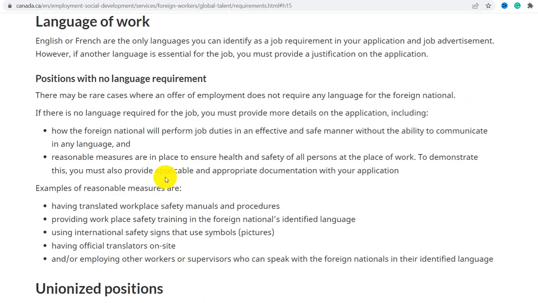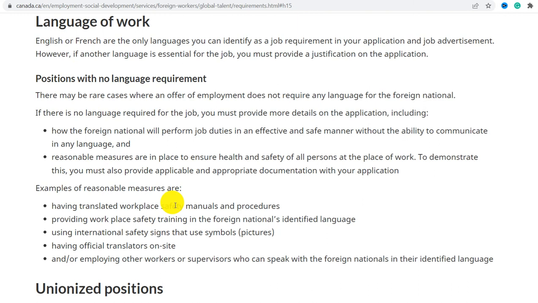In this global talent category, language of work, English and French are the only languages you can identify as a job requirement in your applications and job advertisement. However, if another language is essential for the job, you must provide a justification on the application.